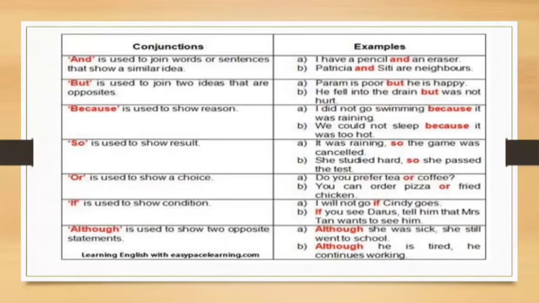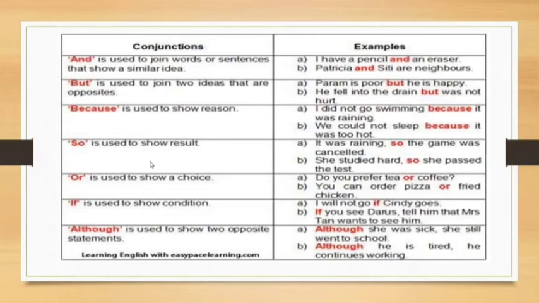Because is used to show reason. I didn't go swimming because it was raining. He could not sleep because it was too hot. So what was the reason? It was too hot. And this subordinating clause, expressing the reason, is connected to the main clause with the help of this conjunction because.